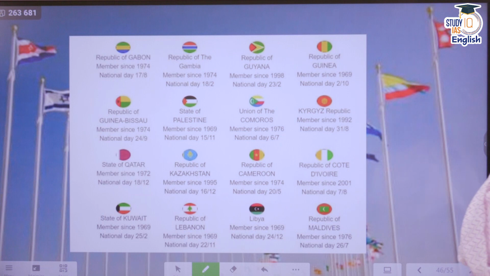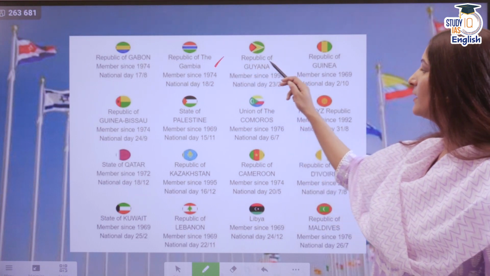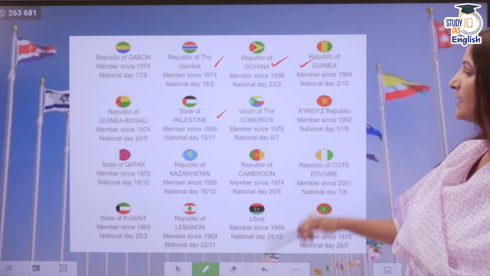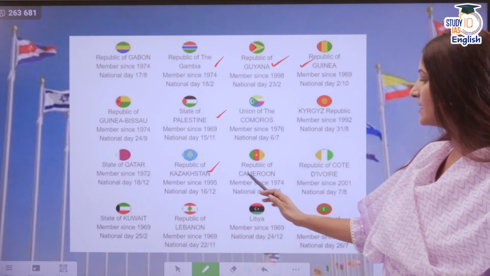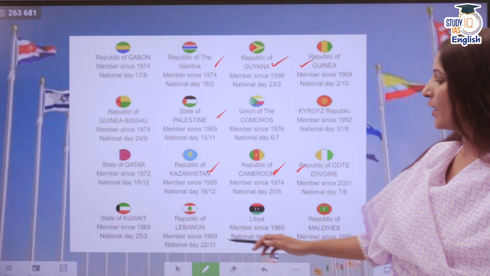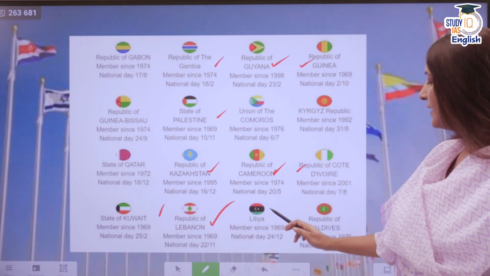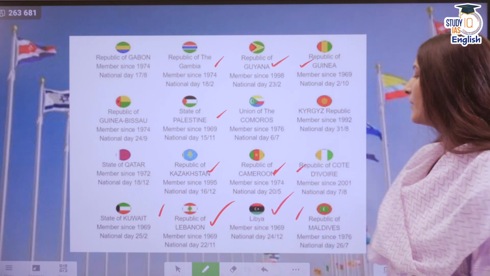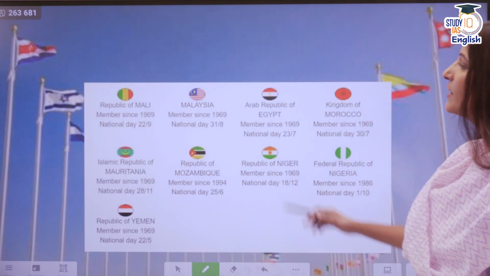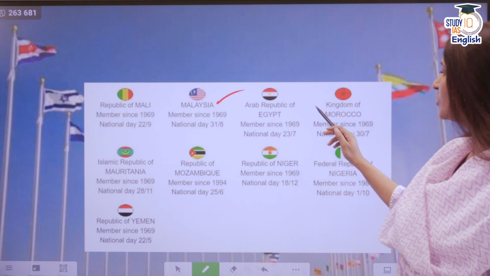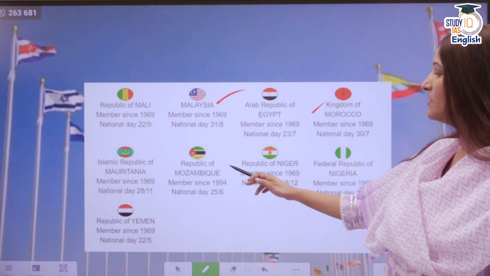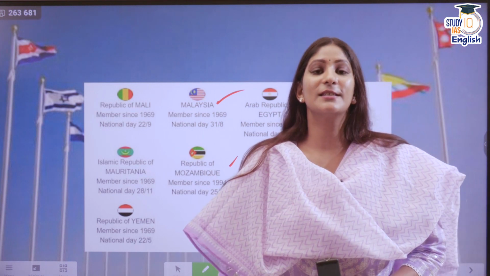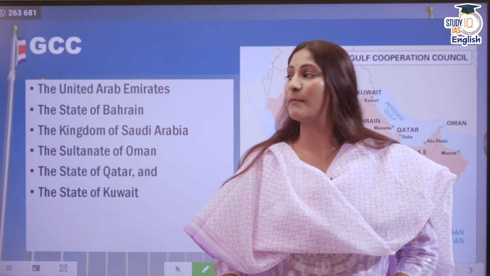After that, we have Gabon, Gambia, Guyana, Guinea, Guinea-Bissau, Palestine, Comoros, Kyrgyz Republic, Qatar, Kazakhstan, Cameroon, Cote d'Ivoire, Kuwait, Lebanon, Libya, Republic of Maldives. Maldives is also a member. Then after that, we have Mali, Malaysia, Egypt, Morocco, Mauritania, Mozambique, Niger, Nigeria, and Yemen. So it is spread across 4 continents, the membership of it.